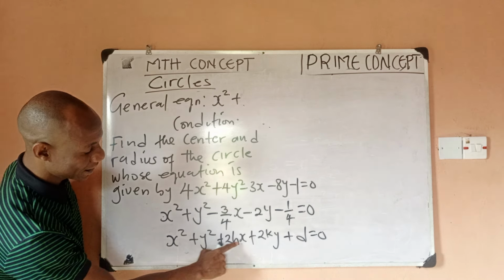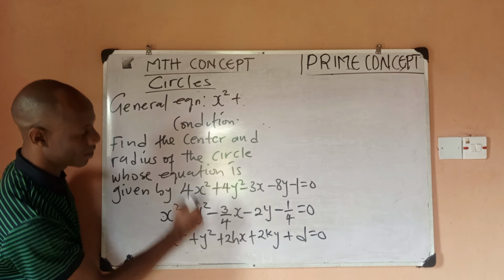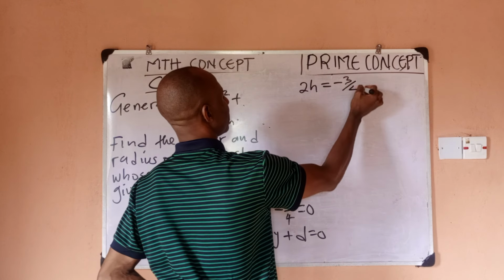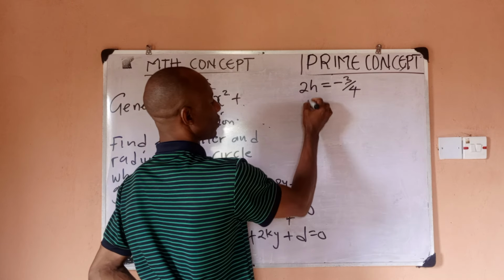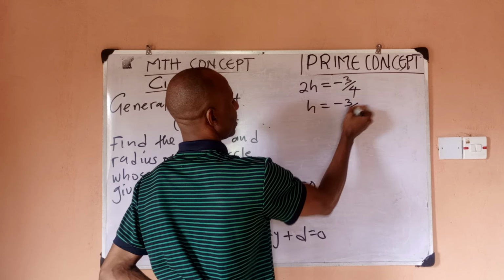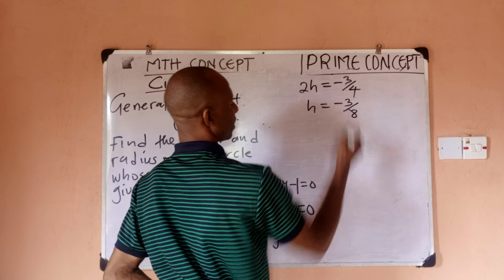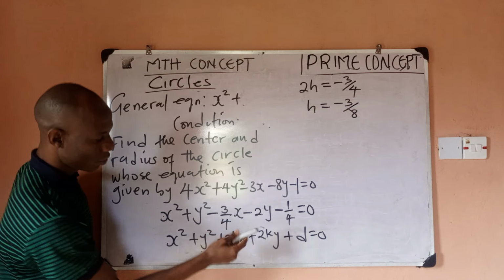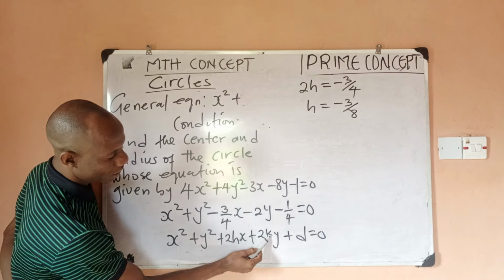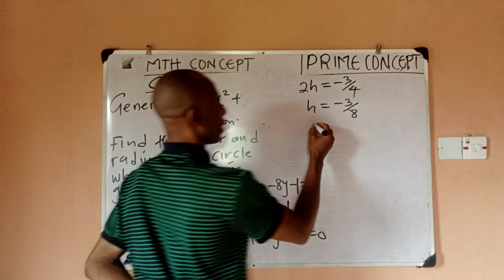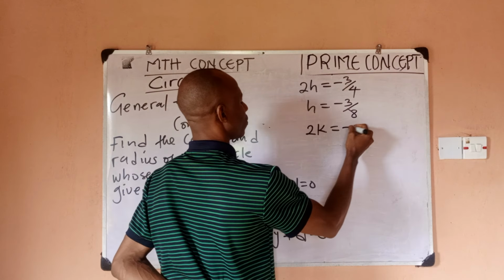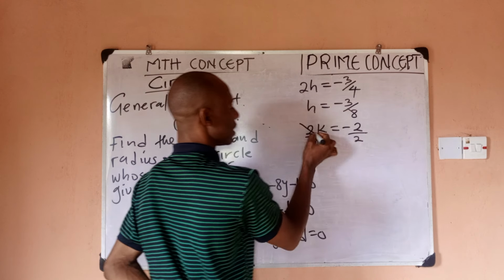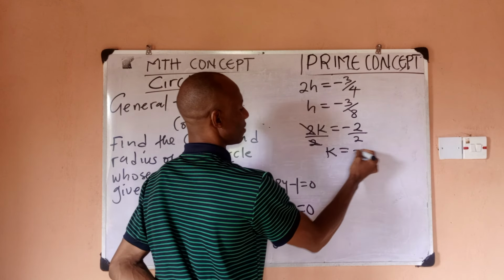Then it means that I have 2h equal to minus 3 over 4. So I can say that 2h is equal to minus 3 by 4. So that when I find h, it would become minus 3 by 2 times 4, which is 8. So this is what I have as h, right? Then next, I want to find k. I will do the same thing, knowing that 2k is equal to minus 2. So I would say that 2k is equal to minus 2. So that when I divide both sides by 2, this can go, and then I'll have that k is minus 1, right?